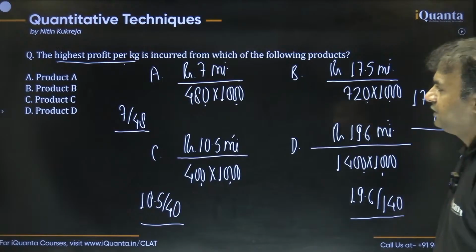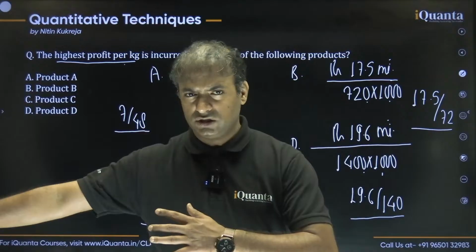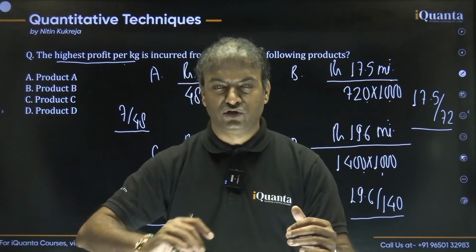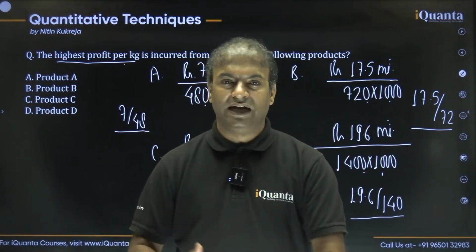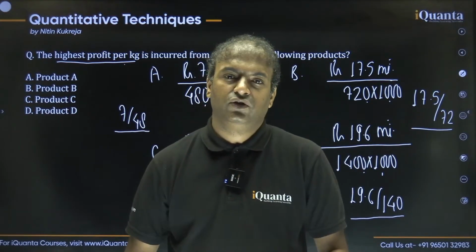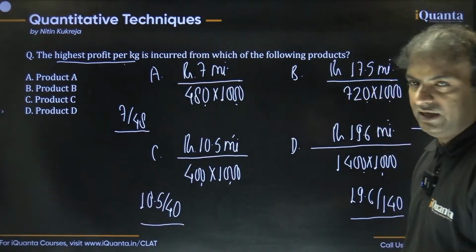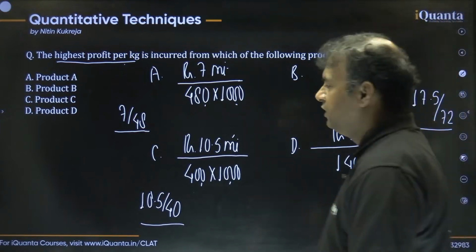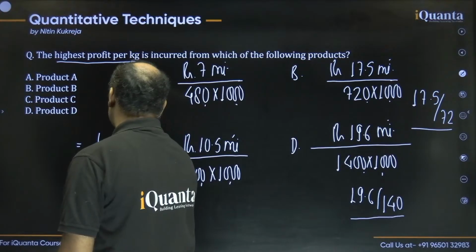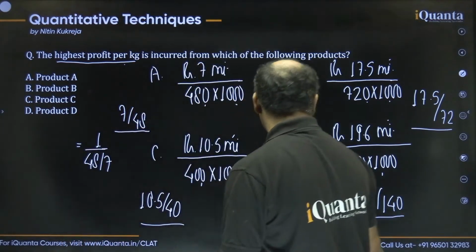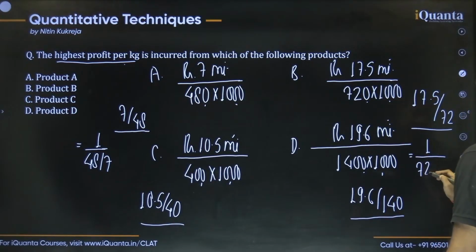Okay, so you must be knowing some basic properties of fractions. Let's say that we have a lot of fractions, and the numerator of all the fractions is the same. Then which fraction is greater? That fraction is greater whose denominator is the smallest, right? So let's try to make one thing. Let's try to write the numerator as 1 for a while. So we can say this one as 1 upon 48 by 7, right? We can write like this. We can write this as 1 upon 72 upon 17.5.